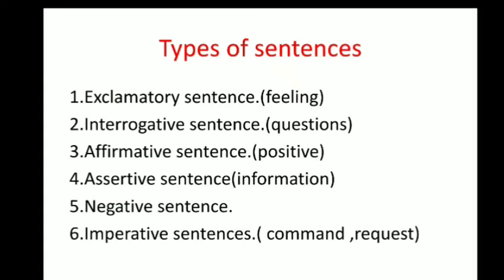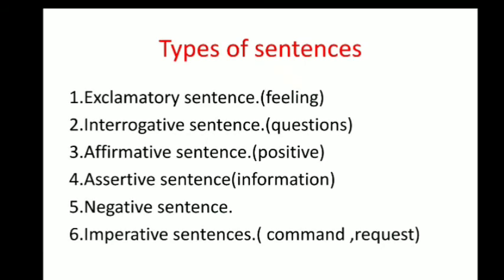For example, when you are hurt, you will say, ouch, I got hurt! After ouch, you place an exclamatory symbol so that you are expressing your feelings that you got hurt. Such kinds of sentences which involve feelings in them are called exclamatory sentences. The second type of sentences are interrogative sentences.